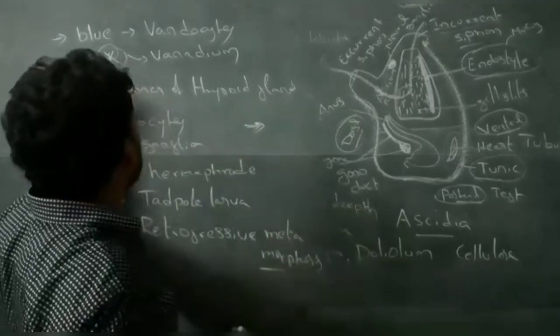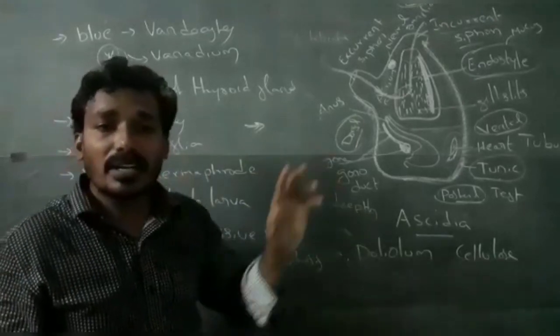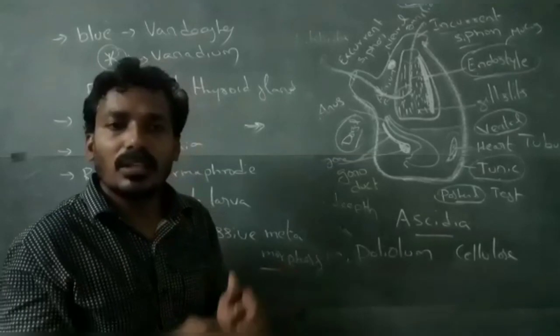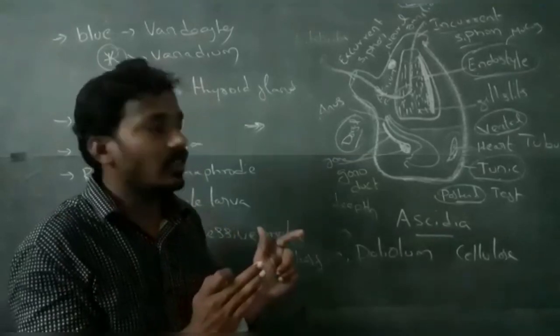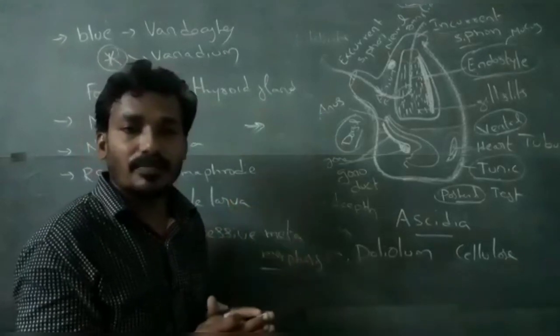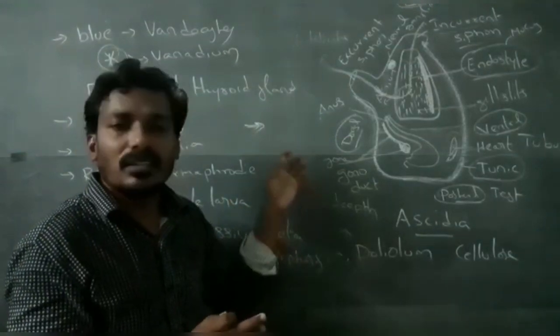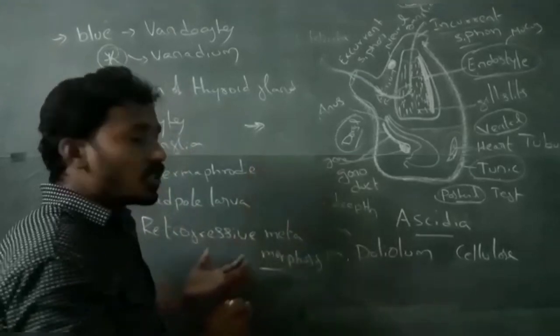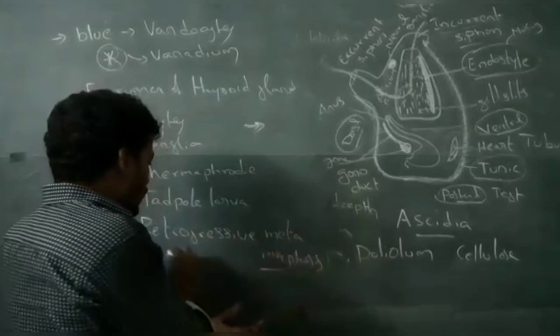So these organisms are urochordates. Uro means tail, chorda means notochord. The notochord is present in the tail of the larval stage, so this phylum is called Urochordata. This organism shows retrogressive metamorphosis.